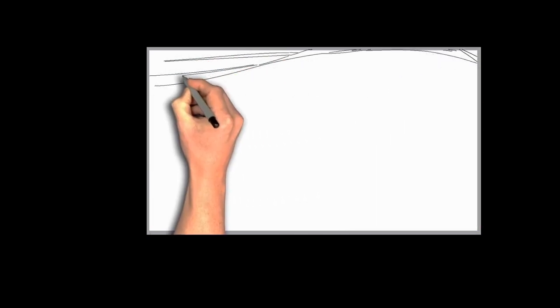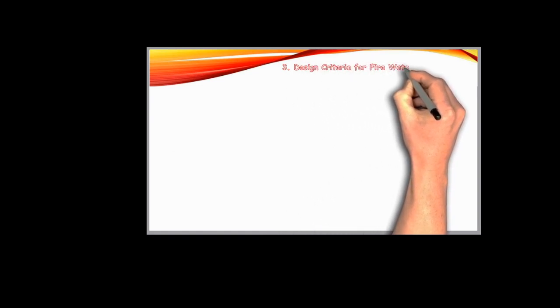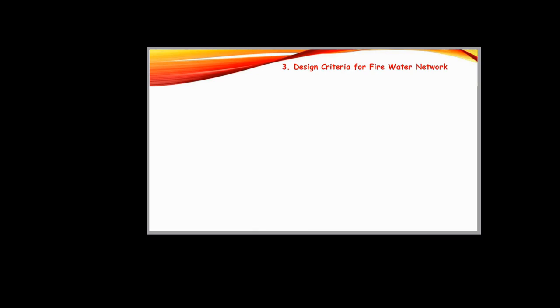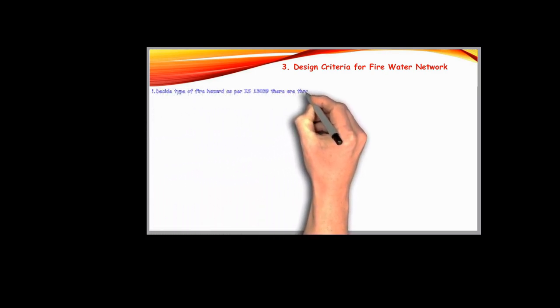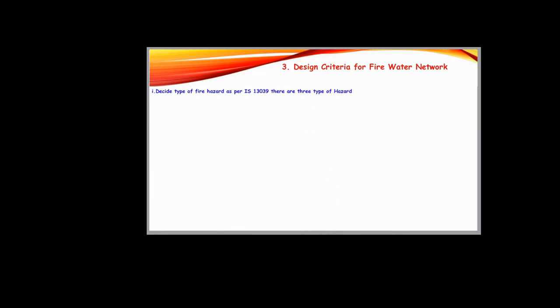So let's now discuss the design criteria for fire water network. When designing a fire water network, it is essential to follow specific criteria to ensure maximum safety and efficiency. Let's break down the key elements involved in this process. The first one is deciding the types of fire hazard. There are mainly three types of hazard defined by IS 13039.